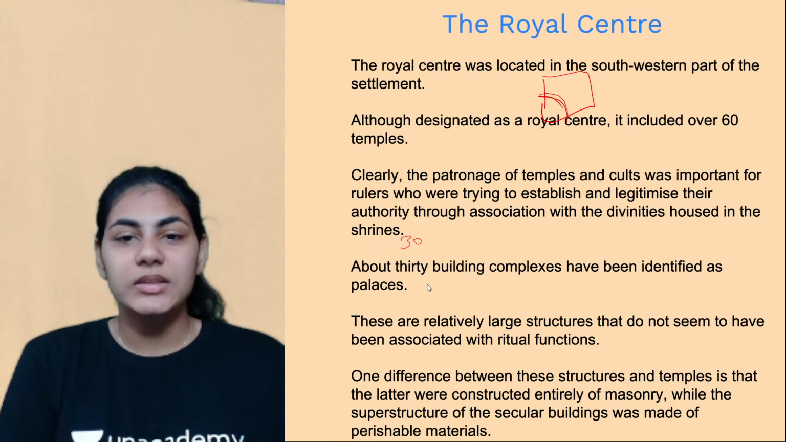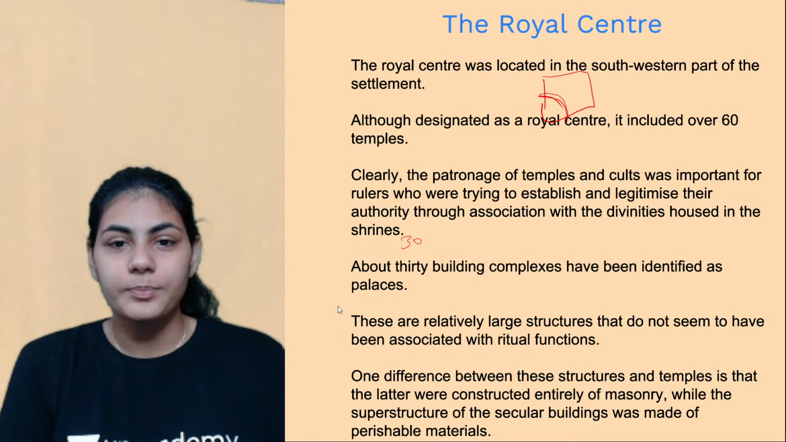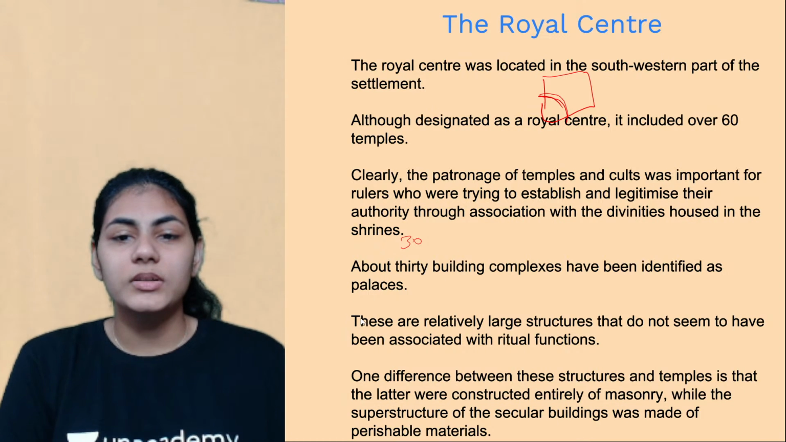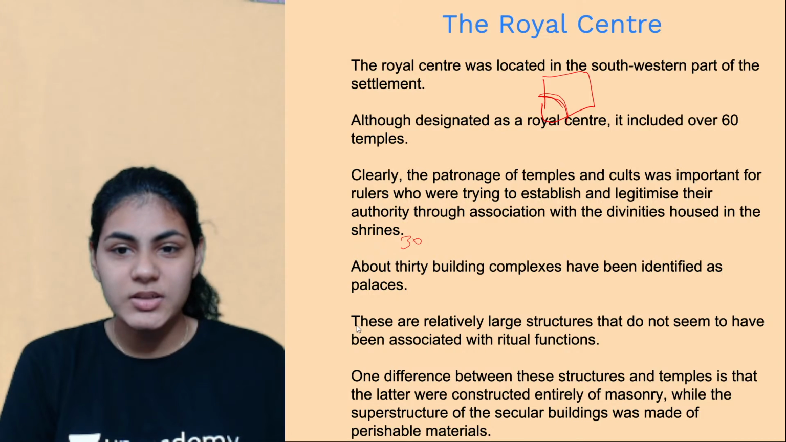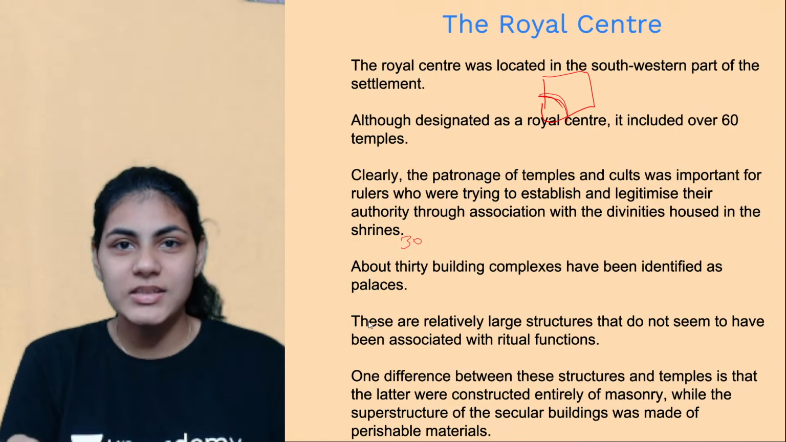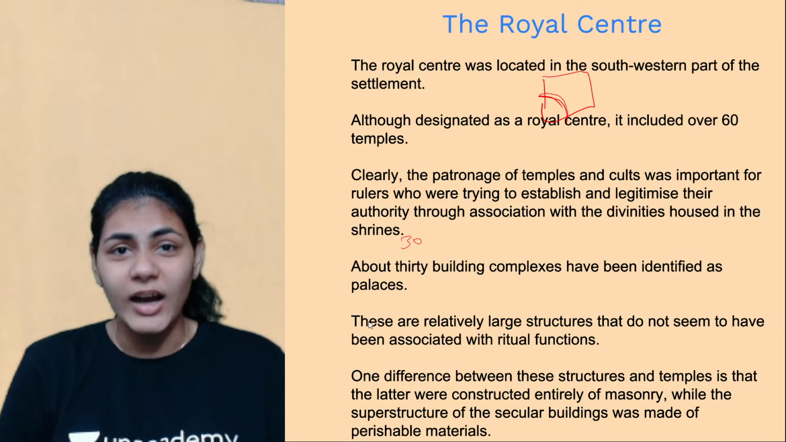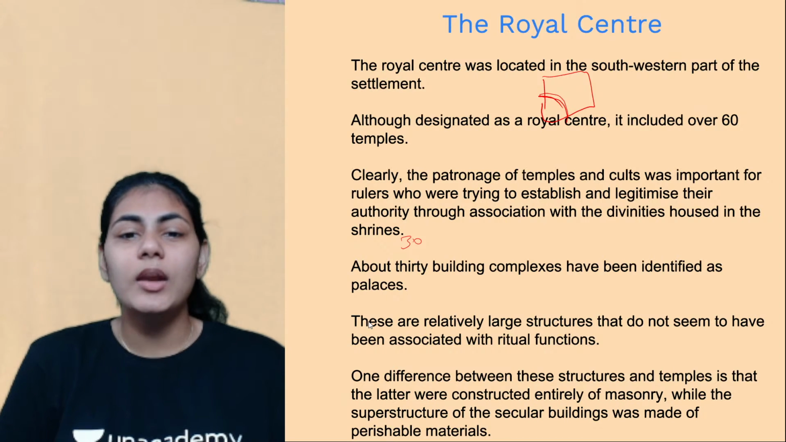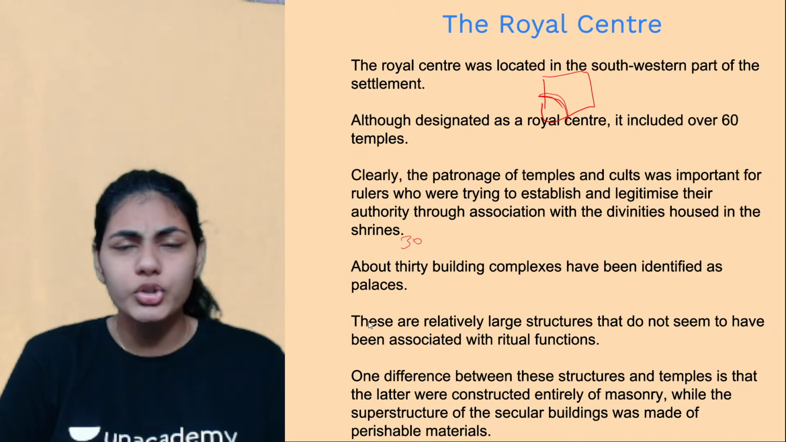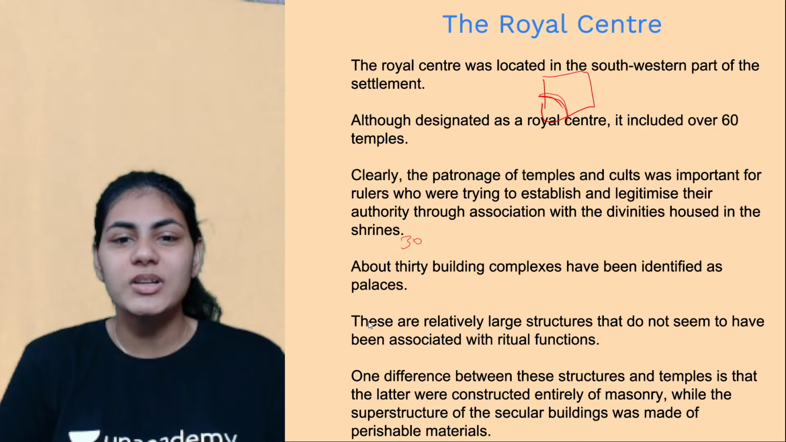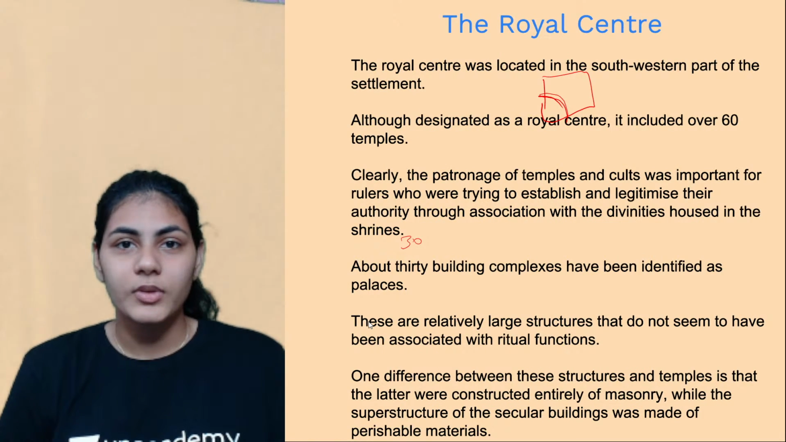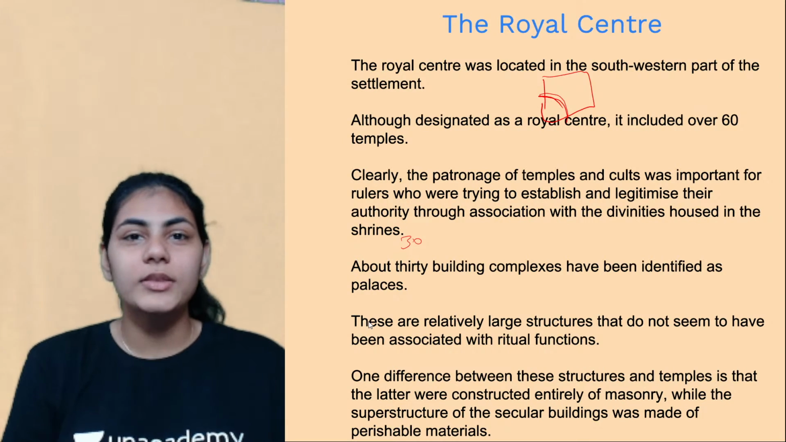Anyway, so we've discussed the 30 building complexes which are identified as palaces. These are relatively large structures. Obviously palaces are supposed to be large, they are usually large. So in the same manner, in the Vijayanagara city as well, all these 30 palaces are huge, massive structures, right? And if you look at the structure, you might be confused because temples are also large. Temples were also so big in those days.